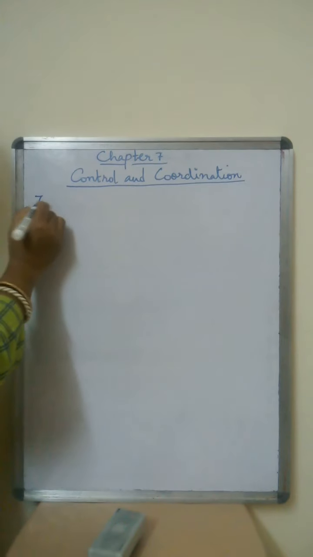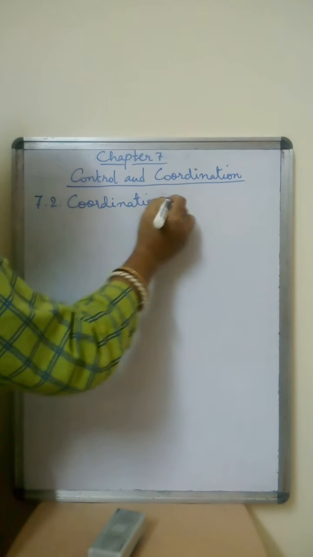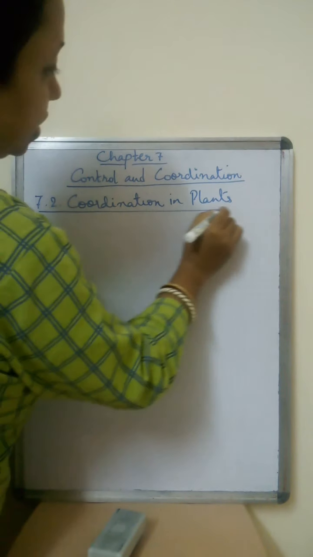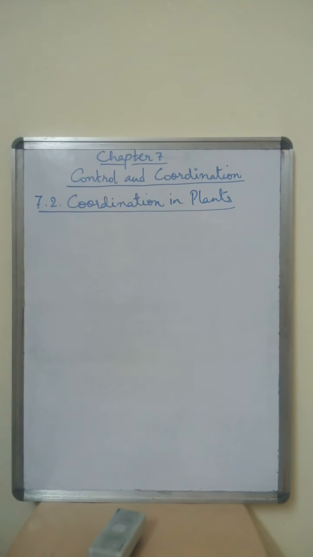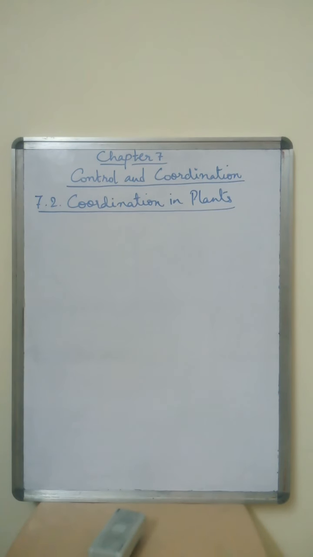So we come to the next topic, 7.2, coordination in plants. Now here, in animals, we have studied in the previous part that they have a nervous system through which they control and coordinate the activities of the body, but plants don't have that, right? So how do plants respond to stimuli? Since plants have neither a nervous system nor muscle tissues, how do they respond to a stimulus?